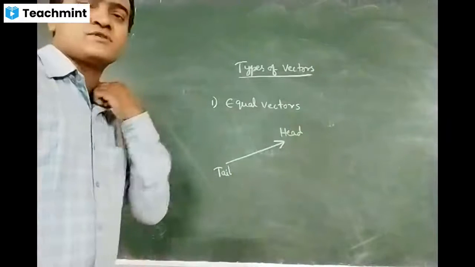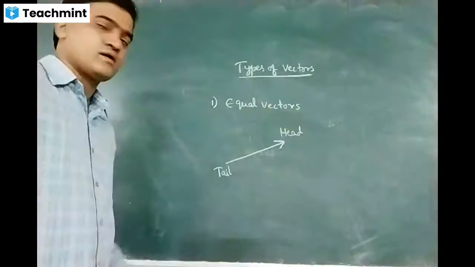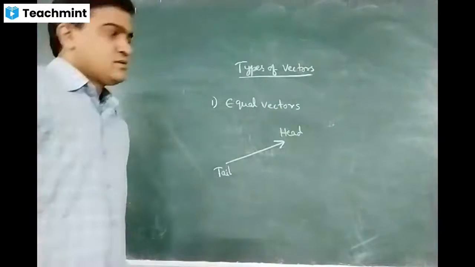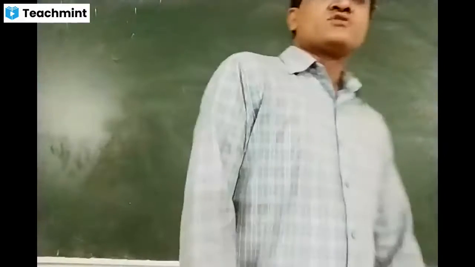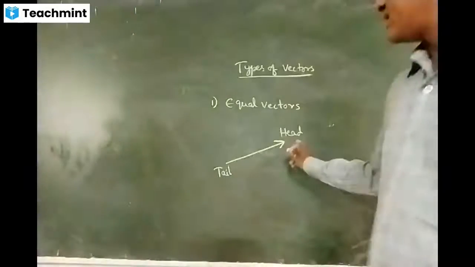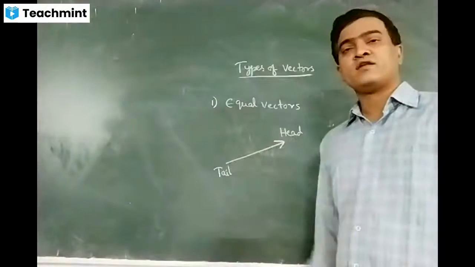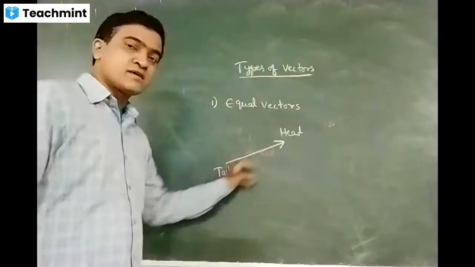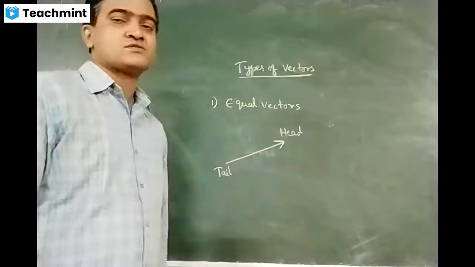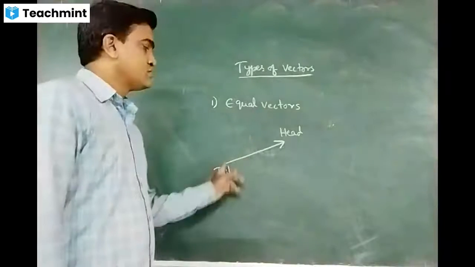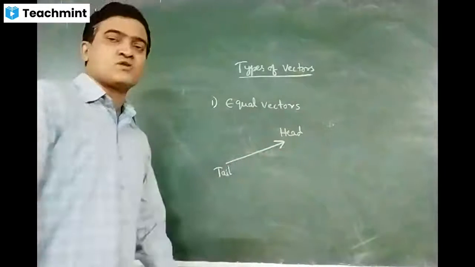Mostly we use head and tail, right? Head of the vector, tail of the vector. And this directed line segment is called a vector.